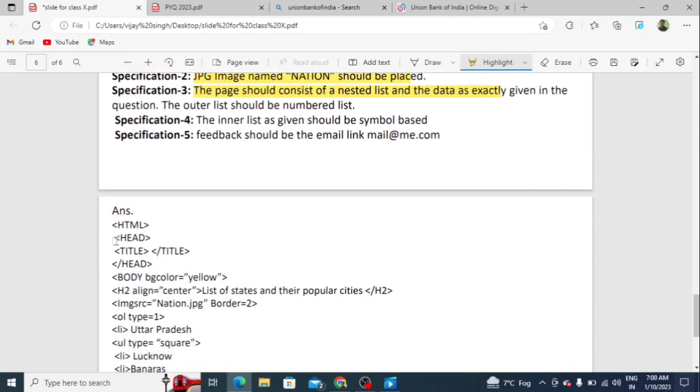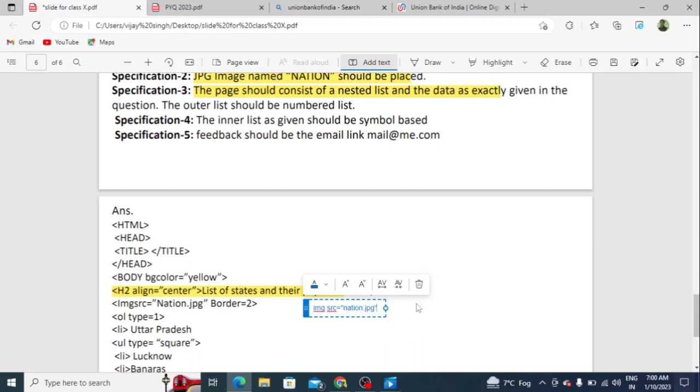Students, let's see. First of all, we have to write heading S2 and the heading label S2 and image. Here you have to write img src, with a gap between img and src, like this, and then nation.jpg.